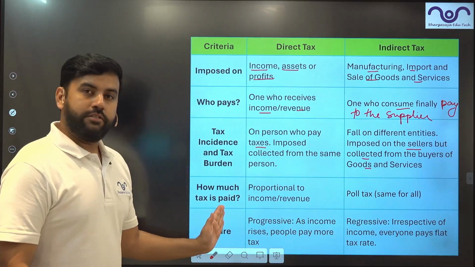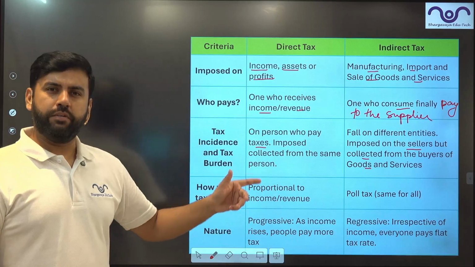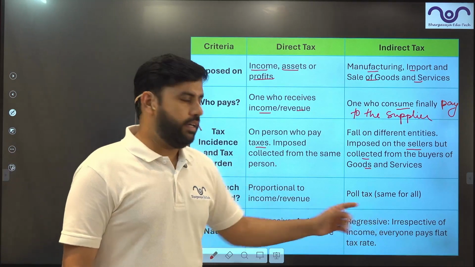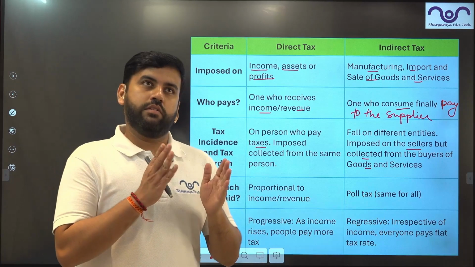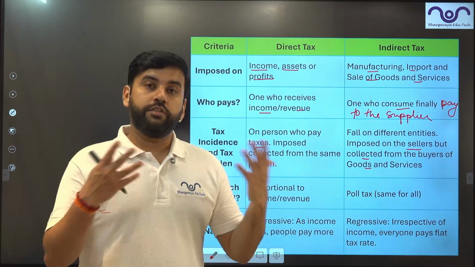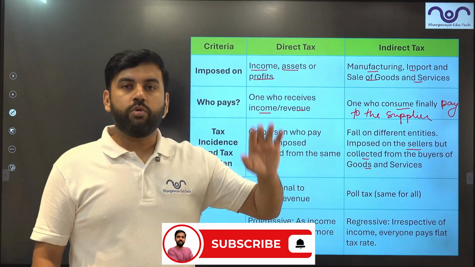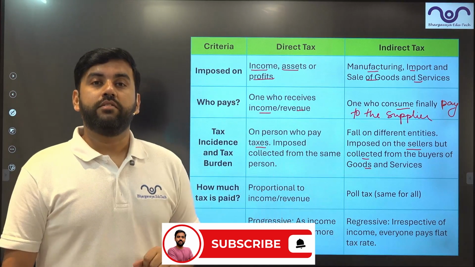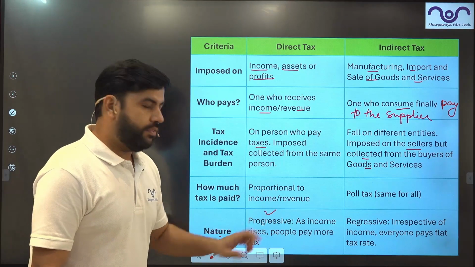How much tax is paid? In proportion to the income, let's say 10%, 20%, 30% of the income, it does not matter. So it is proportional. Whether you purchase 5 goods or you purchase 500 goods, if the GST is 5%, it will remain 5% only. It is not going to change with the amount of services or goods being availed.